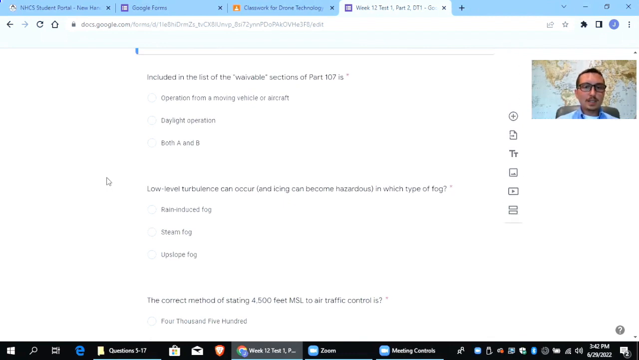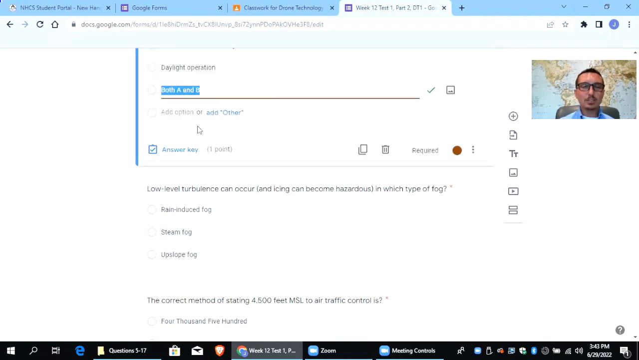Included in the list of the waivable sections of Part 107 is... okay, this is one of those questions where if you see an answer that says all of the above or both, a lot of times that's the correct answer. Here it's saying operations from a moving vehicle or aircraft, or daylight operations. Both of those are waivable. A lot of things are waivable if you get the FAA's approval.